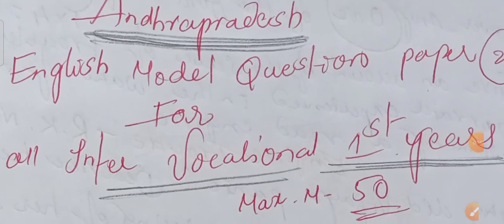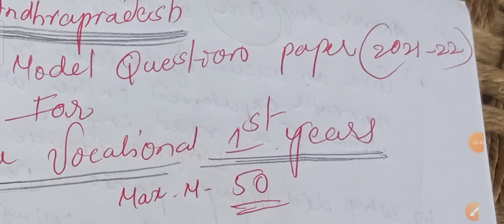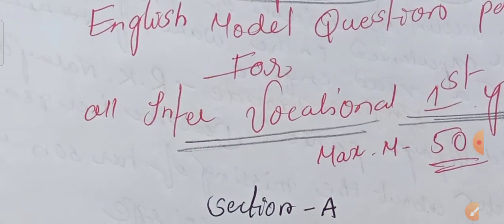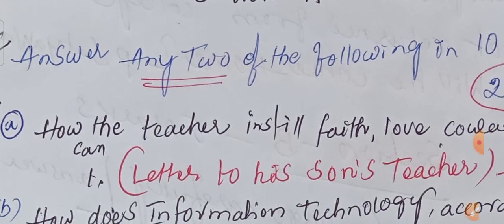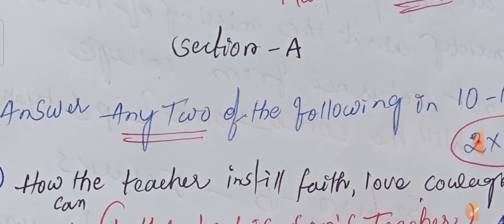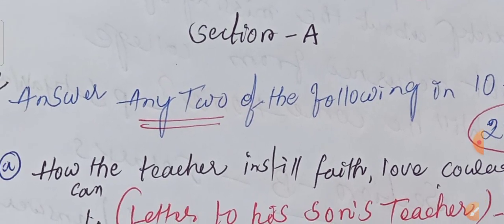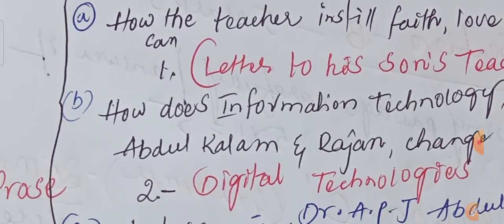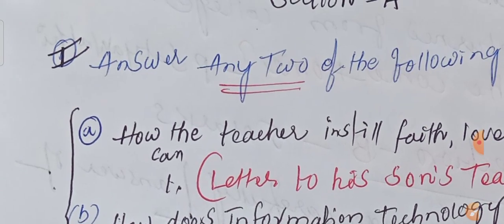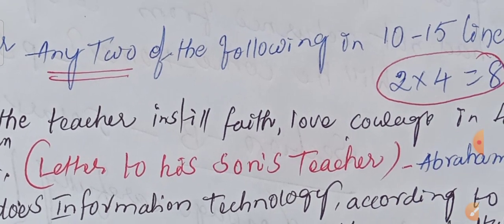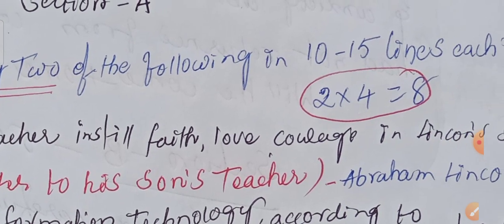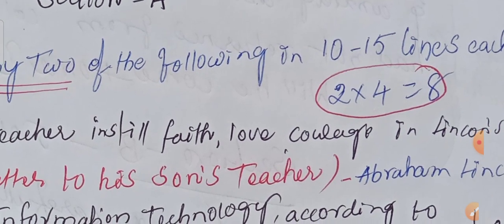Andhra Pradesh English Model Question Paper, 2021 to 22 academic year, for all the Intervocational first years, maximum marks 50. In this paper, Section A, Section B, and Section C will be there. Section A will again have three bits, like for Telangana students. Section A, first bit: answer any two of the following questions. They have to write the answer in 10 to 15 lines each. They have to attempt any two.